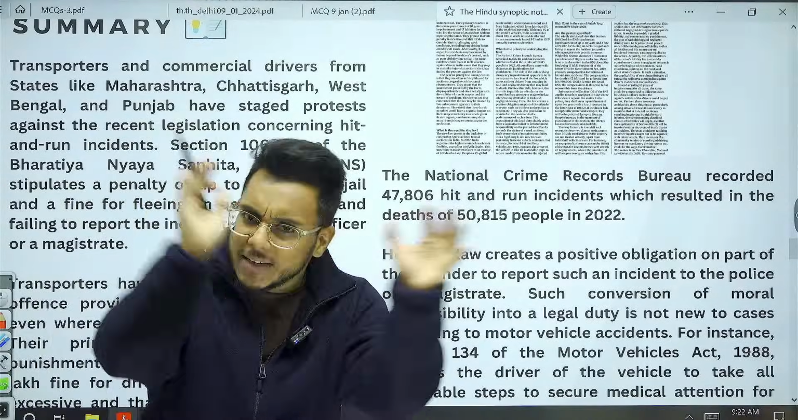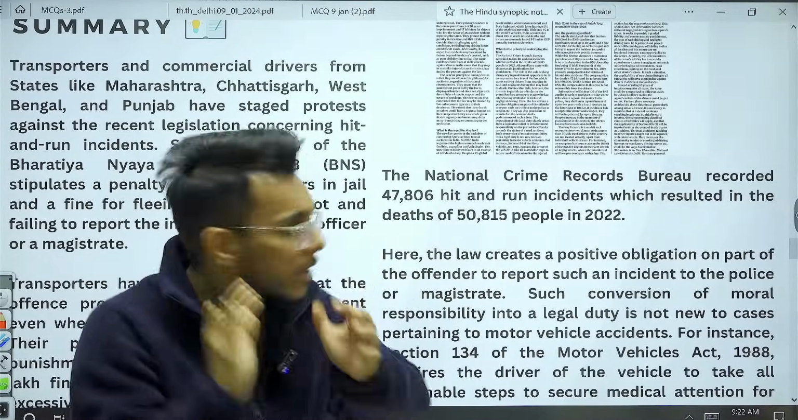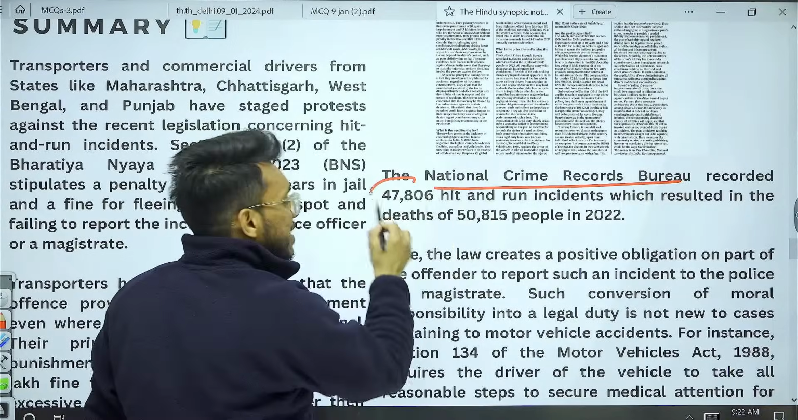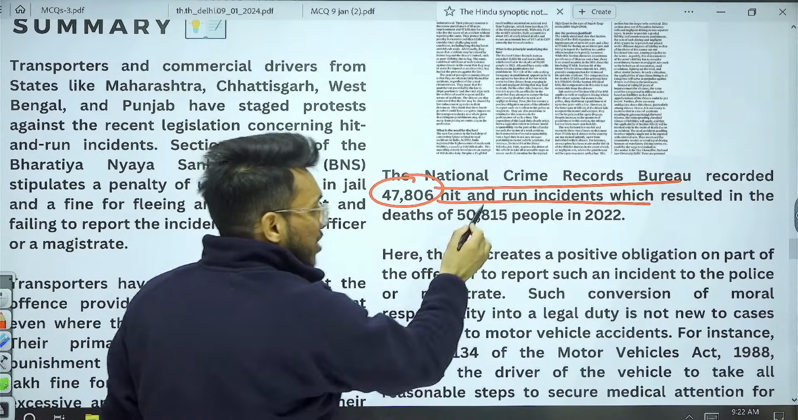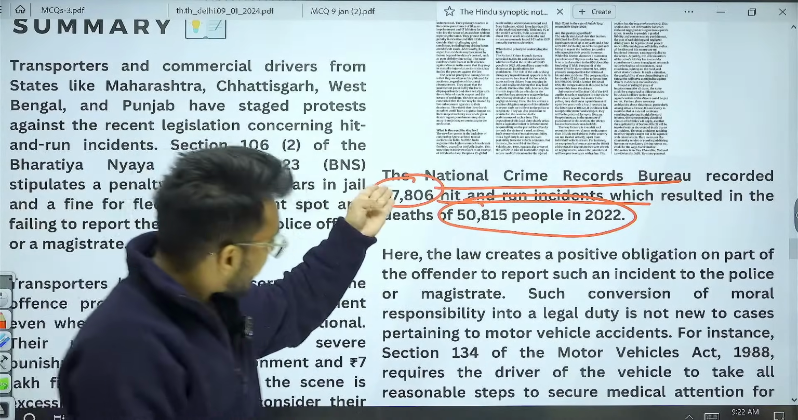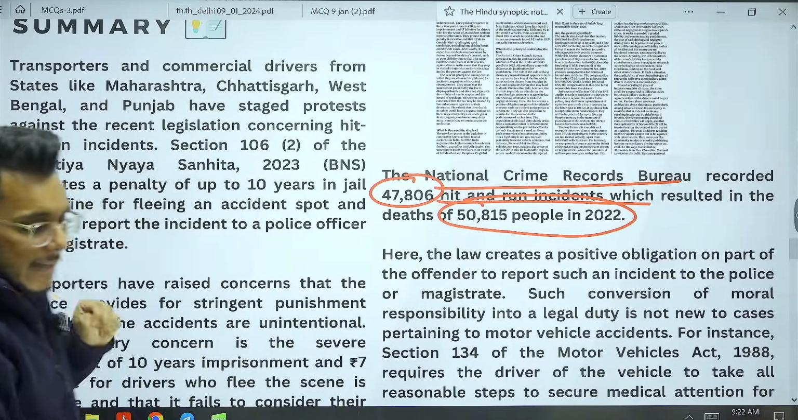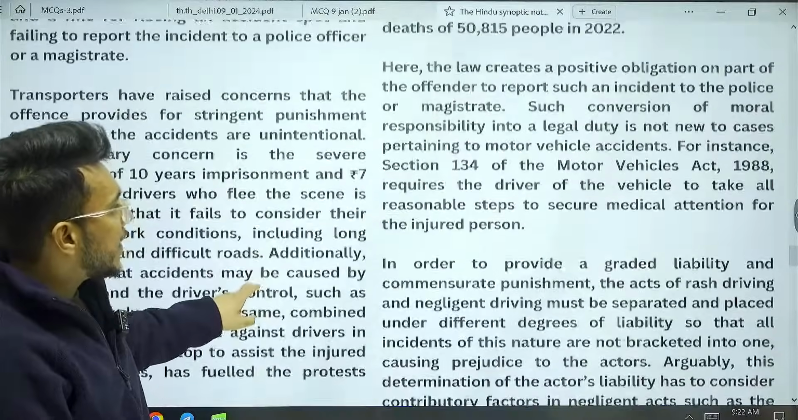Now, number 1, accidents are increasing. Secondly, though accidents are increasing, the drivers are not taking responsibility. According to the National Crime Record Bureau, 47,806 hit and run incidents have been there, which resulted in 50,815 deaths. So hit and run cases and the deaths because of them have increased. Therefore, there is a need for a deterrent.